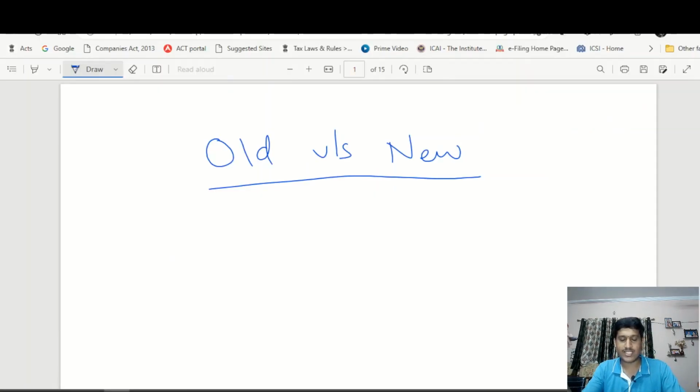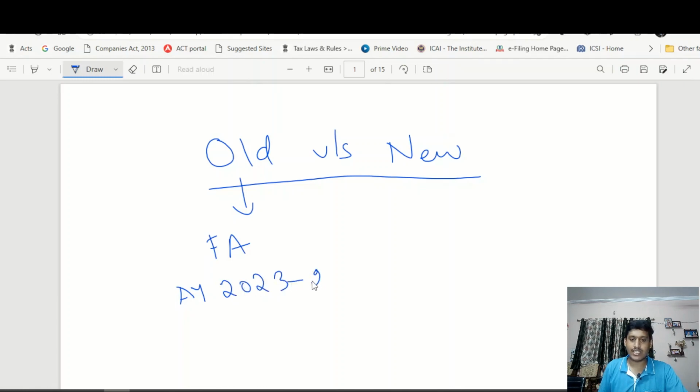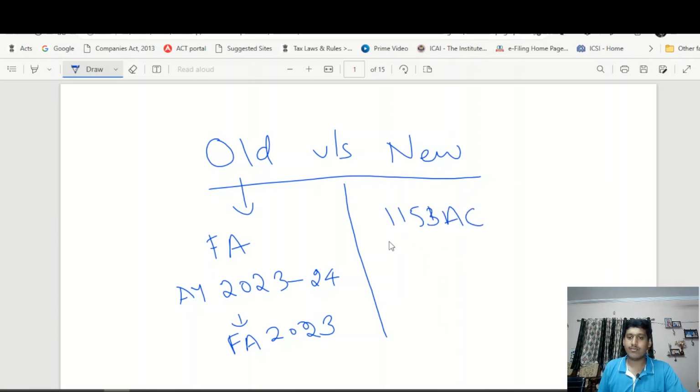Fundamentally, what is the old tax regime and what is the new tax regime? The old tax regime is the regime prescribed in the Finance Act of every assessment year, for the ongoing assessment year 2024, the slab rates for individual taxation prescribed in the Finance Act 2023, whereas the new tax regime is prescribed inside the Income Tax Act itself under Section 115BAC of the Income Tax Act 1961. Fundamentally, the old tax regime is the one described in the Finance Act of the respective assessment years, and the new tax regime is described in Section 115BAC of the Income Tax Act.